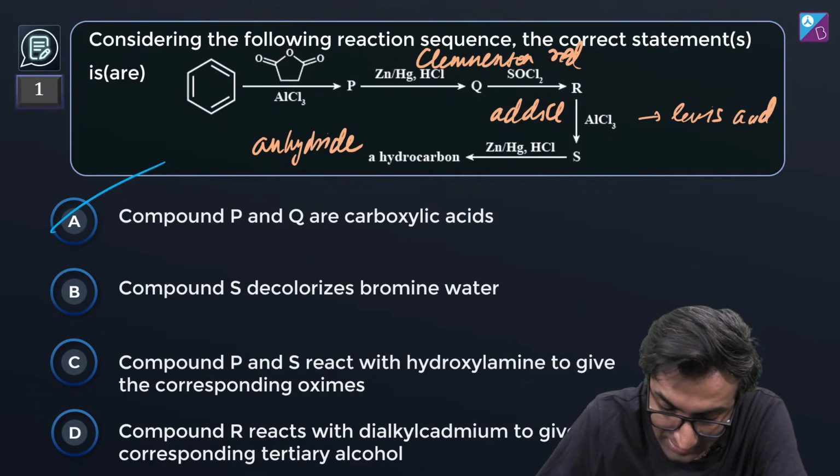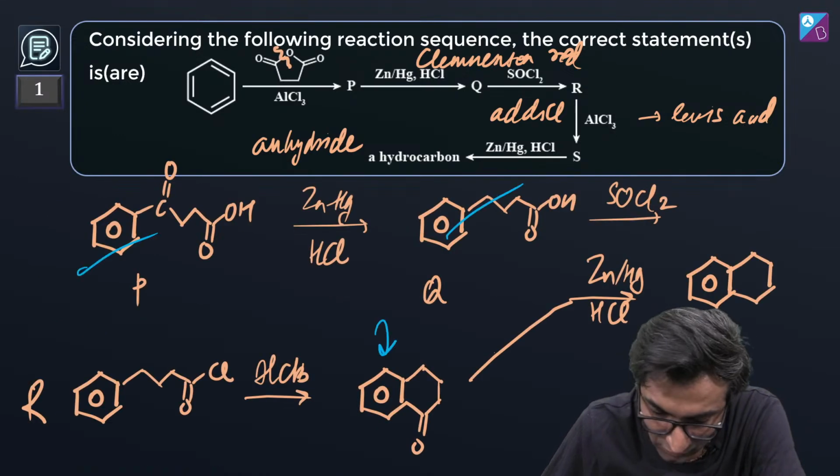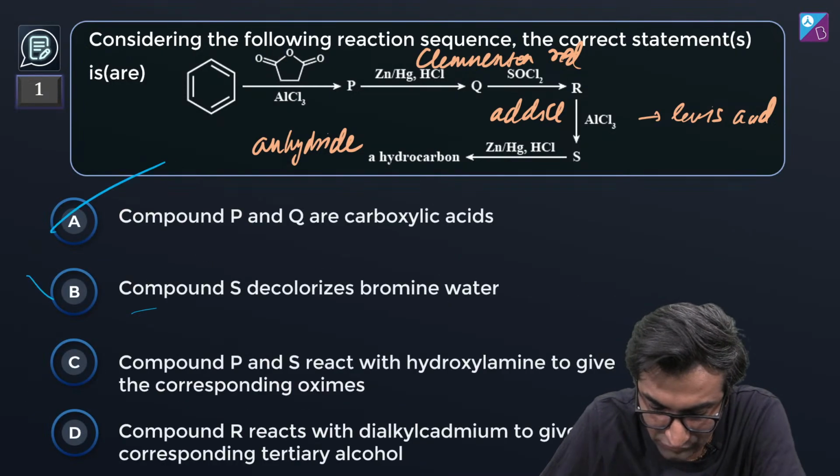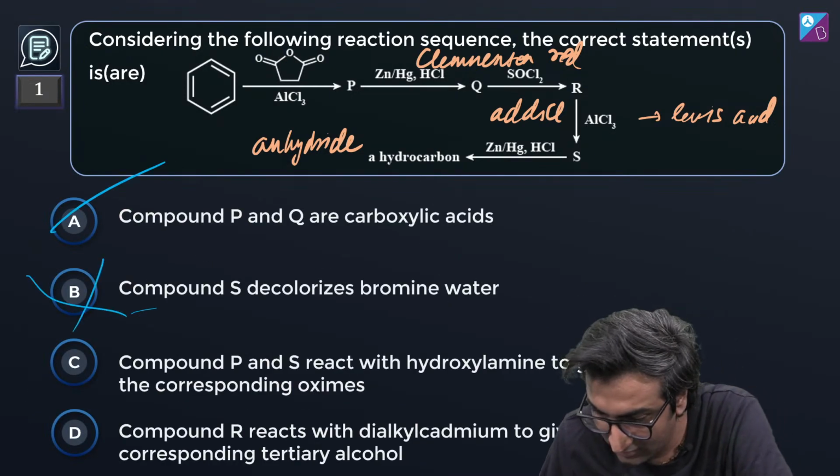This one is correct. Compound S decolorized bromine water, doesn't look like it. Where did compound S go? Compound PQRS. Decolorized bromine water? No, it doesn't have any double bond, so it's not going to decolorize bromine water. Yeah, I don't think so.